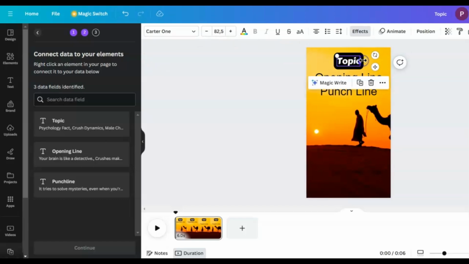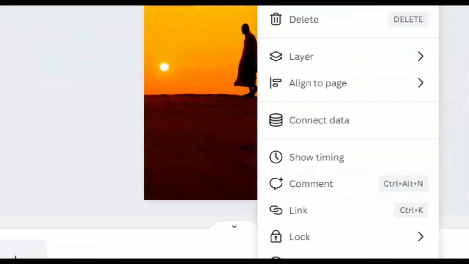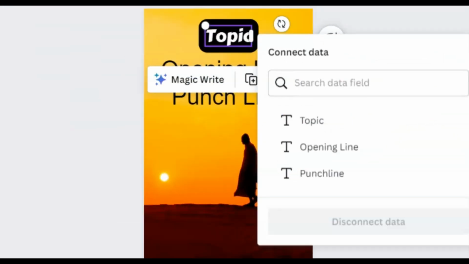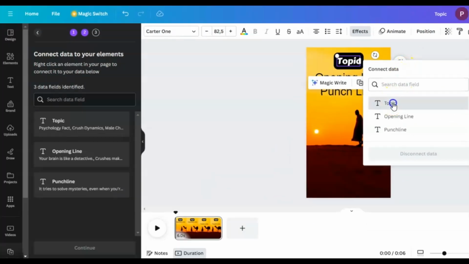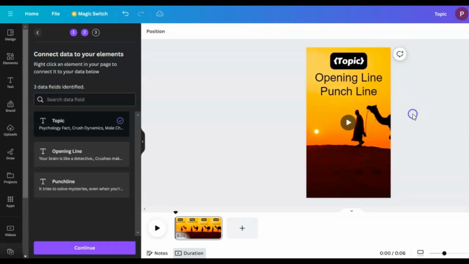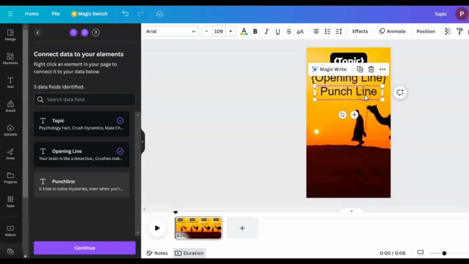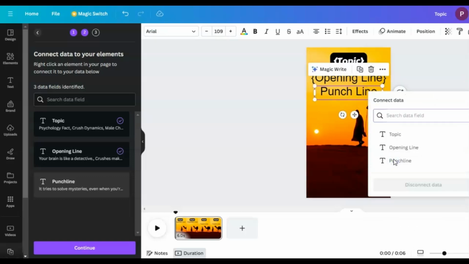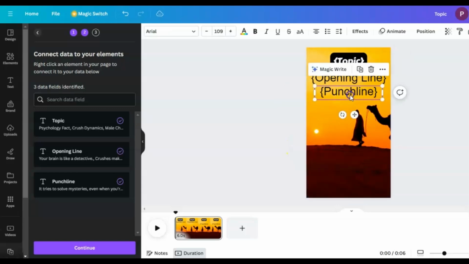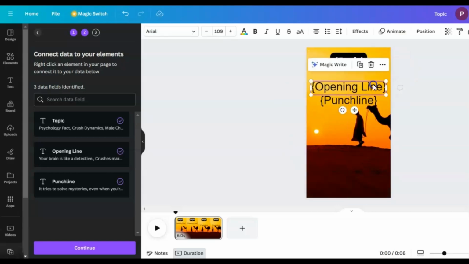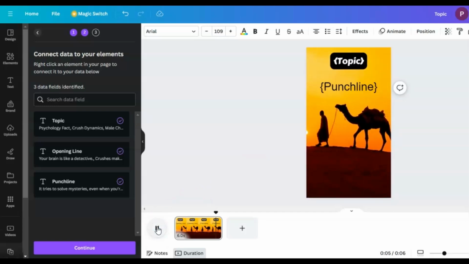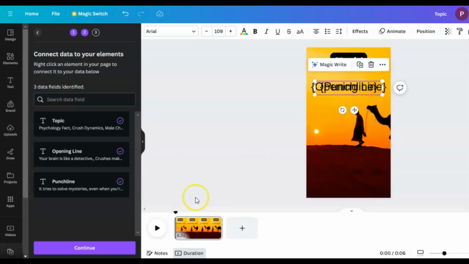To do that, you want to right-click on the topic text and choose Connect Data. Then select Topic once again. You'll see curly braces around it this time, which means your data has now been connected. Just repeat the same process for the opening line and the punchline, but with the right source. With everything connected, you can now move the punchline text and put it over the opening line text. That's simply because we want both sets of text to display one after the other in the same spot. When it's lined up correctly, click on Continue here on the left side.